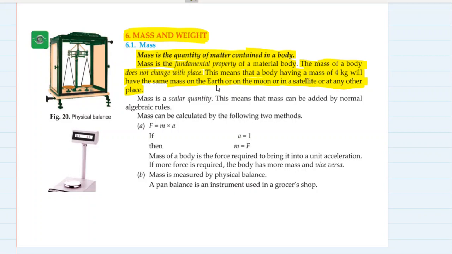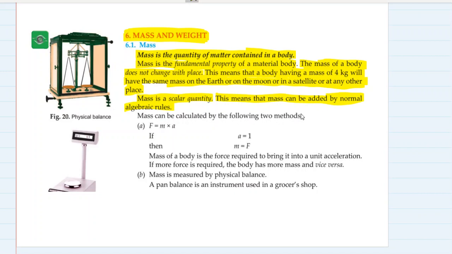अगर बॉडी का मास 4 kg है तो वो यूनिवर्स में कहीं भी जाए उसका मास 4 kg रहेगा. ठीक है. मास इज अ स्केलर क्वांटिटी. रिमेंबर, this means that mass can be added by normal algebraic rules. It has no direction with it, it has only magnitude.